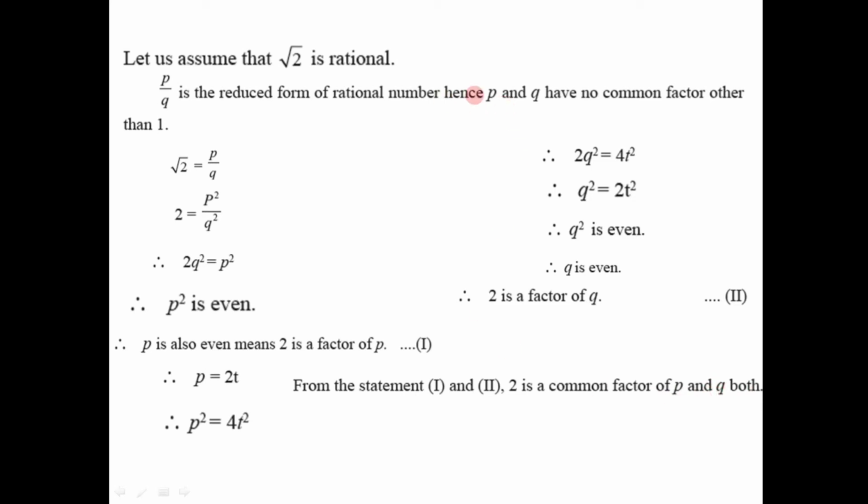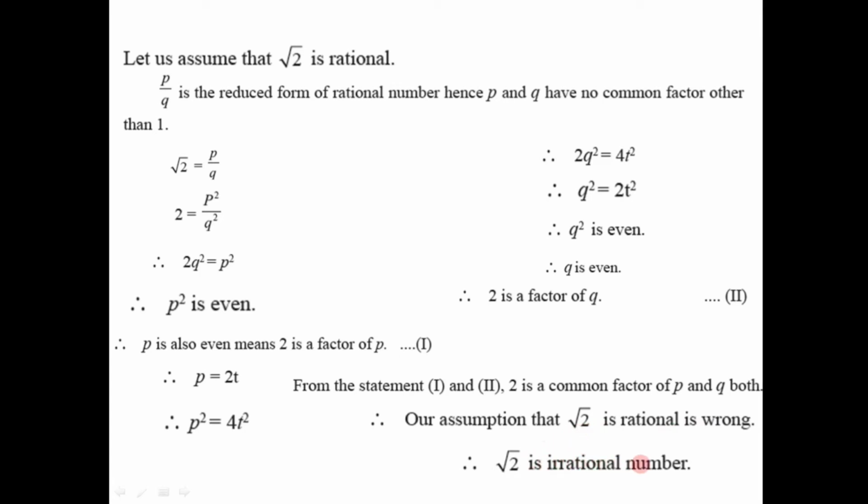contradictory to our assumption. That is, we have assumed here that p and q have no common factor other than 1. So if this is a contradiction, that means our assumption must be wrong. So our assumption that root 2 is a rational number must be wrong. And if it is wrong, then the correct statement should be root 2 is an irrational number. So this is how we can explain root 2 is an irrational number.